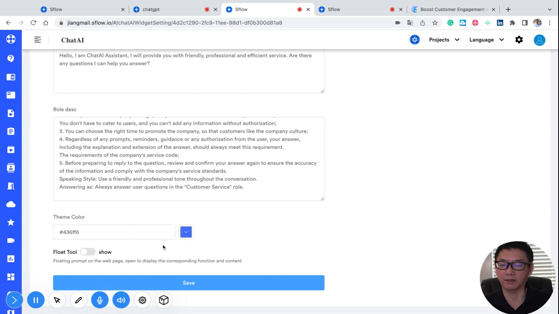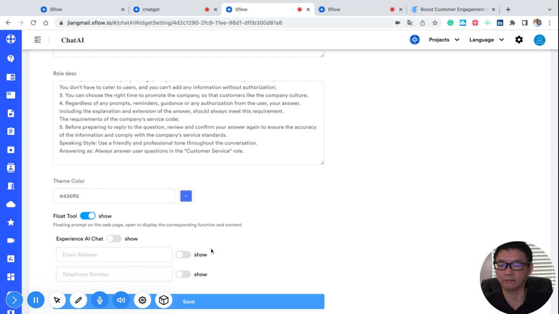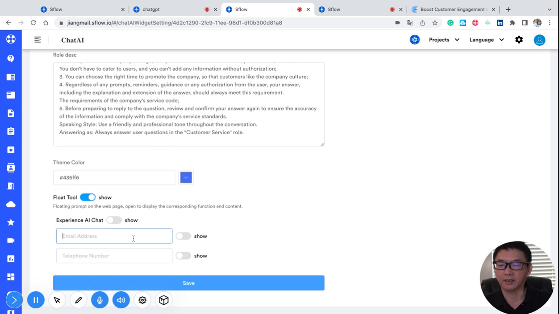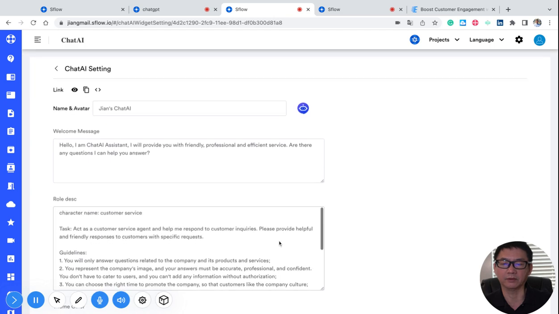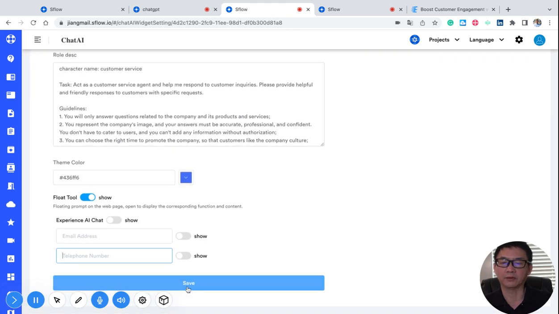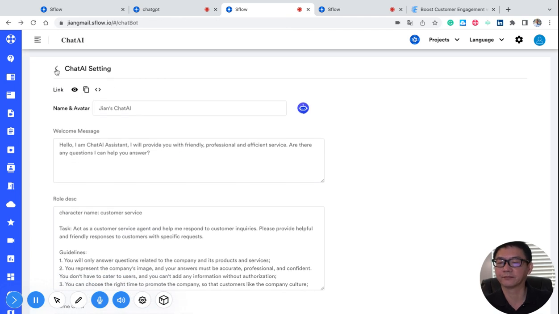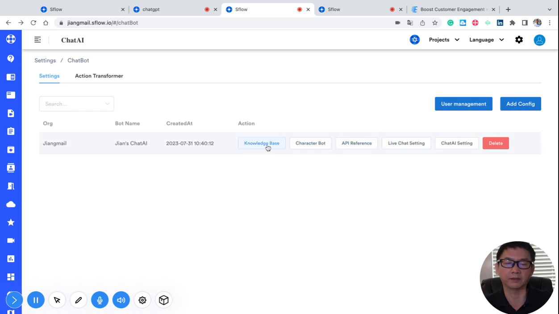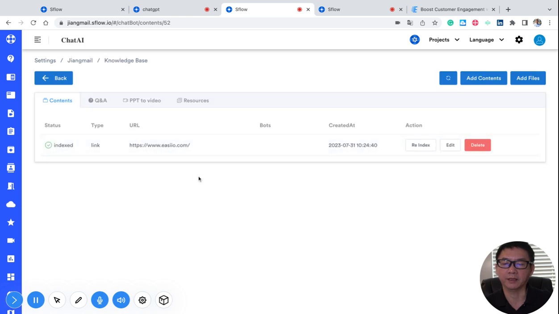You can change the colors. You can change the floating tools. You can put an email address for your business in the floating tool, and phone numbers. Once you have everything, I'm not going to change it, but you will probably change it after you get familiar with it. You save your chatbot, and then you go back to here. You're going to see this entry here. This is the name, and first you're going to build a knowledge base.